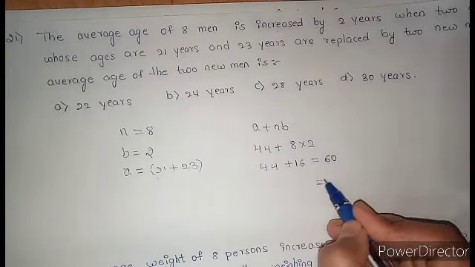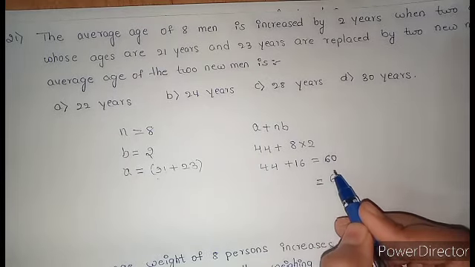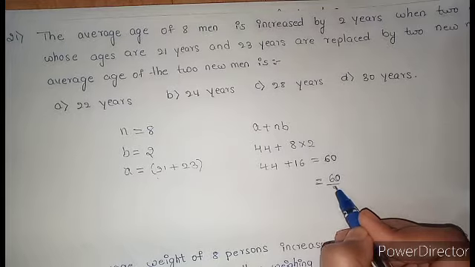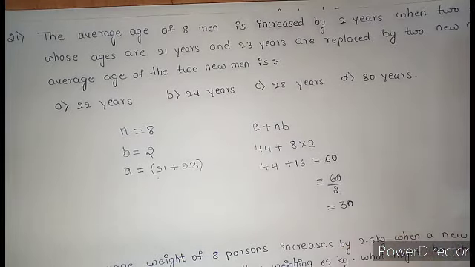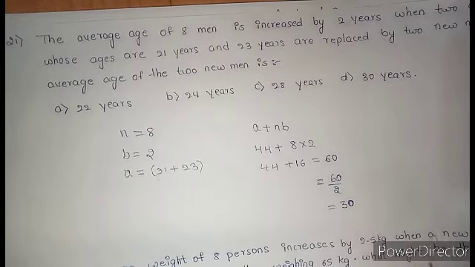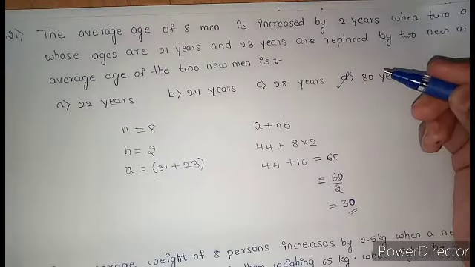I need the average. What do I need to do? I need to divide this sum of age of 2 new persons by 2. Then I'll get the average age of 2 new men, that is 30. Option D.